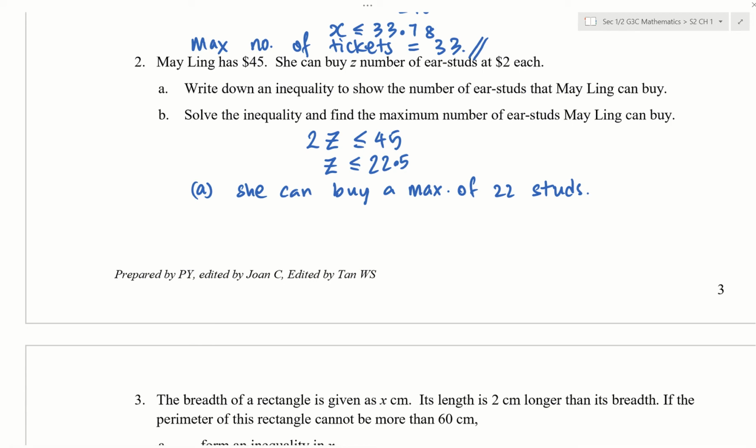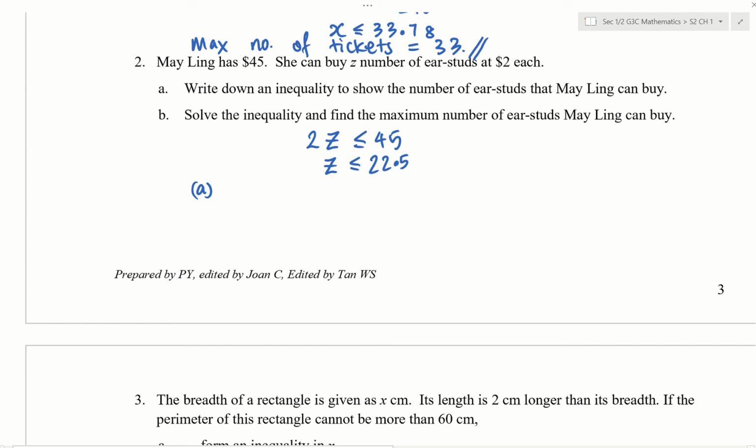Okay, so show the number she can buy. Yeah, she can buy a maximum of 22 starts. Yes, Rian? Oh wait, part B. Oh, now I know why you look so confused. By the maximum, because I'm answering part B. Okay, so sorry, my bad.